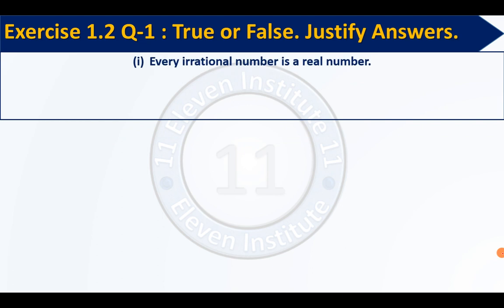Every irrational number is a real number. What do you think, friends? Is it true or false? Every irrational number is a real number. The statement is true. Right? The answer is true. Now we will provide the reason why our answer is true.